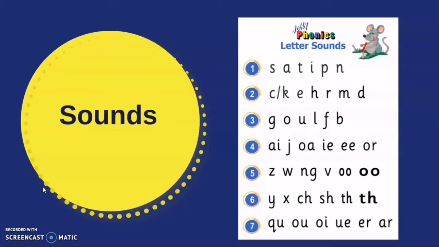We will revise the jolly phonic sounds because sounds are a very important part of good reading. They are all sounds, but we will revise a few sounds. So, revise with me.